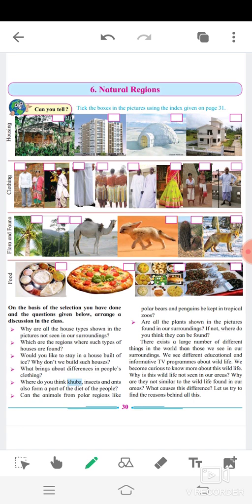There exist a large number of different things in the world than those we see in our surroundings. We see different educational and informative TV programs about wildlife. We become curious to know more about this wildlife. Why is this wildlife not seen in our areas? Why are they not similar to the wildlife found in our areas? What causes this difference? Let us try to find the reason behind all this.